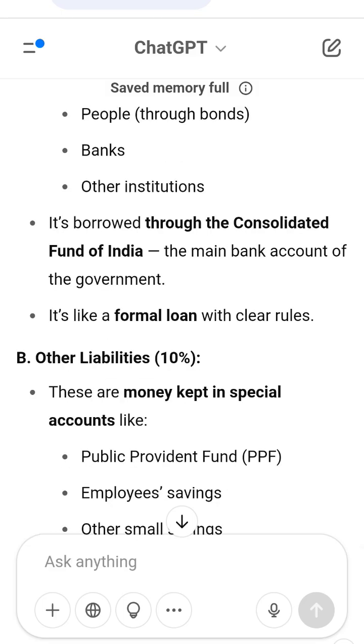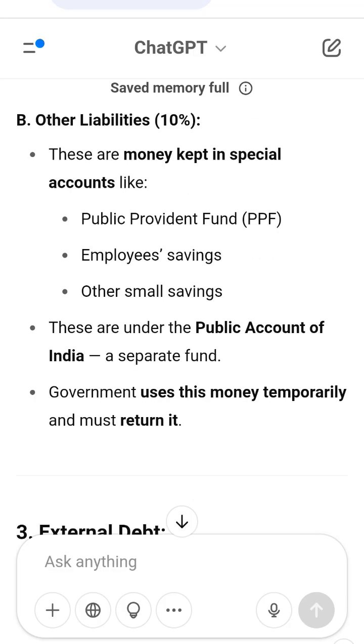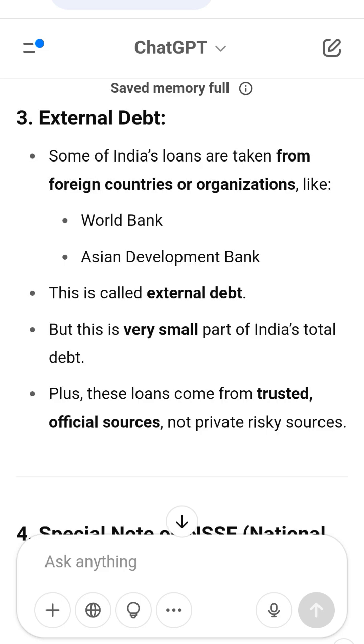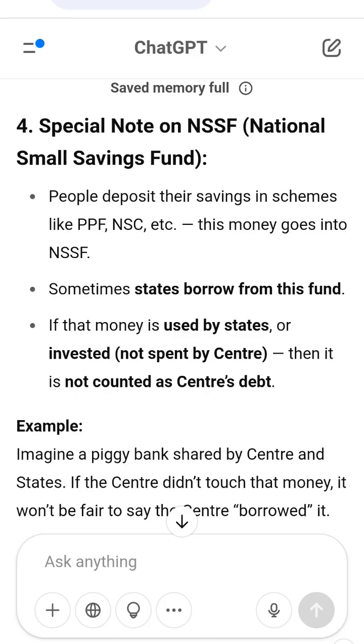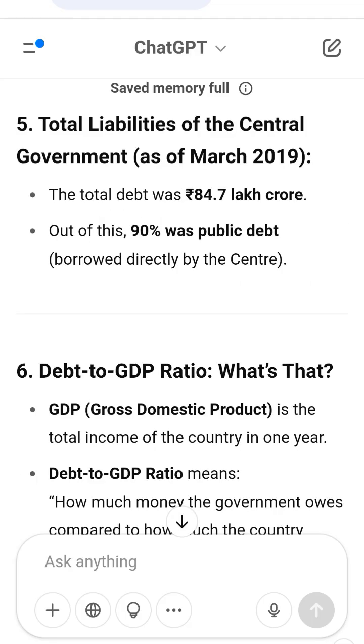8. Is this debt dangerous or risky? Not much. Here's why. A. Low currency risk. India's foreign debt is very low, so if the rupee value changes, it doesn't affect us much. B. Low interest rate risk. India takes loans at fixed interest rates, so if interest rates increase in the market, the government still pays the same fixed amount. It avoids